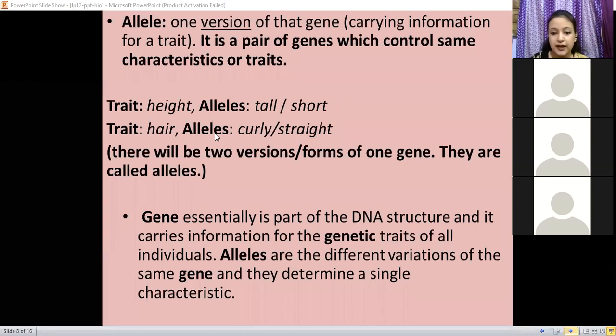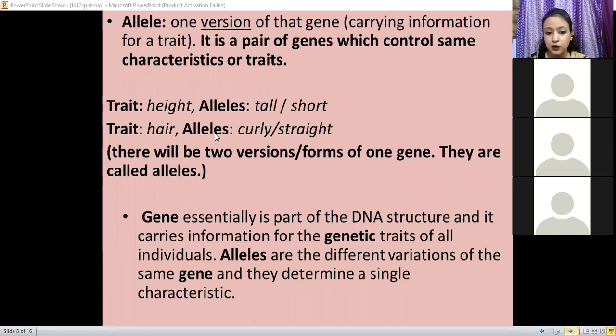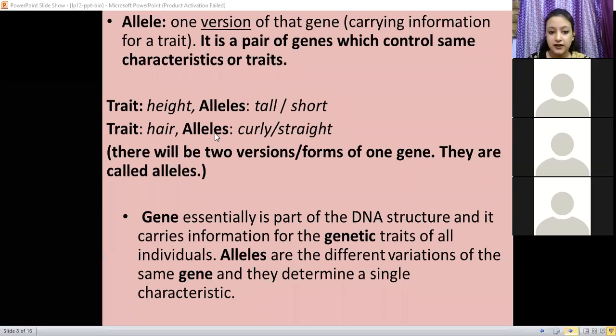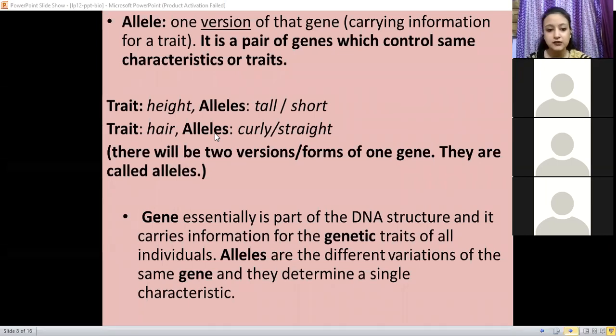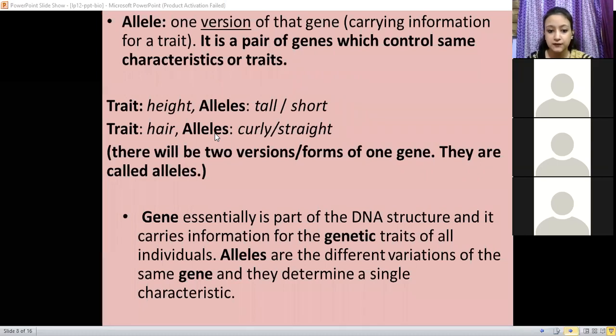Okay, Arjita has correctly said a trait is the color of the eyeball, and the allele, the different version of that gene carrying that trait, will be blue and brown color. Very well done, Arjita. Thank you, Sanya ma'am, has, okay, very good. And Sanya has also written trait is color, the skin tone. Very well done. Very good, Sanya.